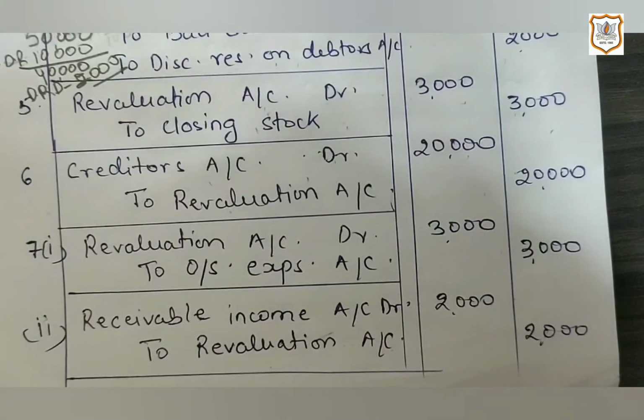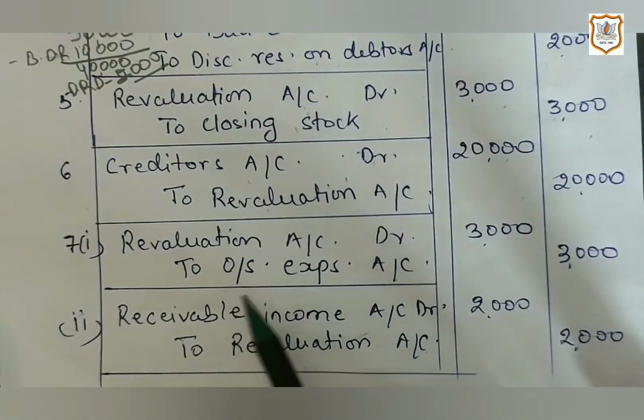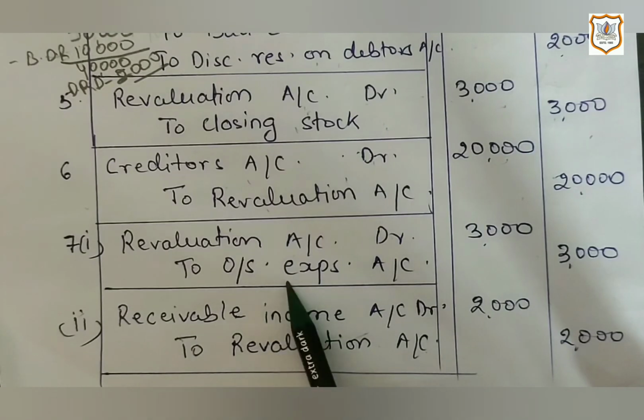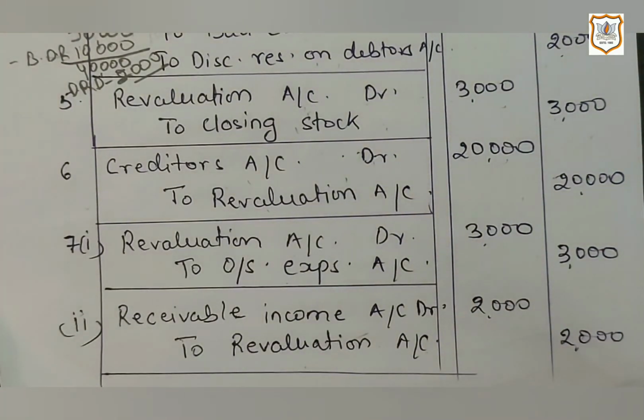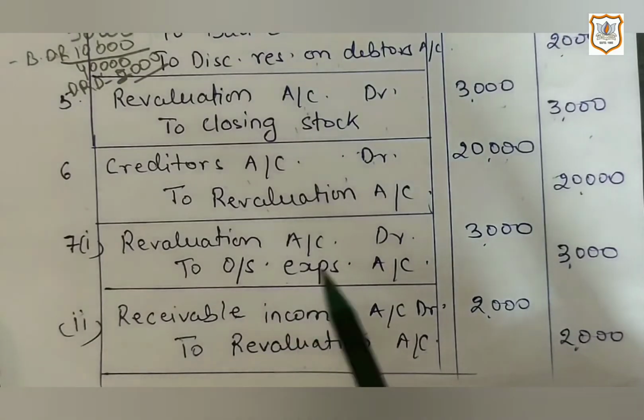Now let's move towards the last information that is given in the question. Information number 7. Rupees 3,000 for outstanding expenses and rupees 2,000 for income receivable are not recorded in the books. So first let's see the case of outstanding expense. Outstanding expense is a liability and it is unrecorded liability. And if unrecorded liability is brought to books, then it is a loss.